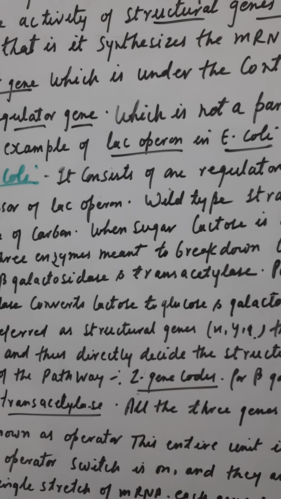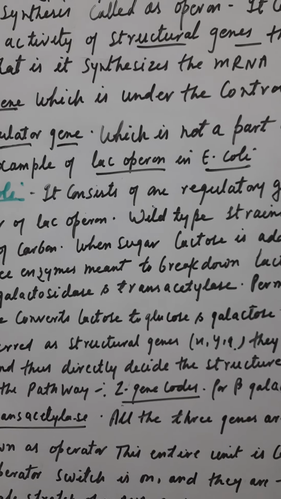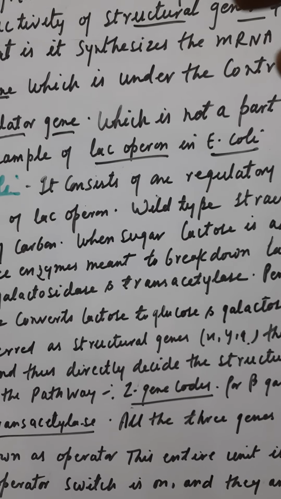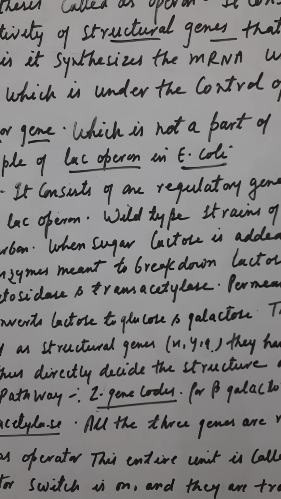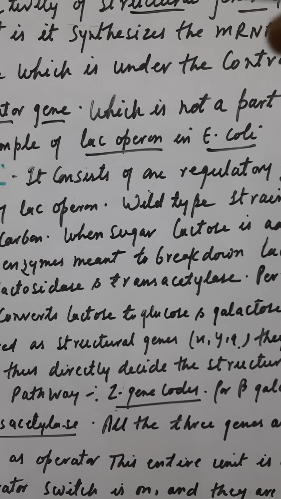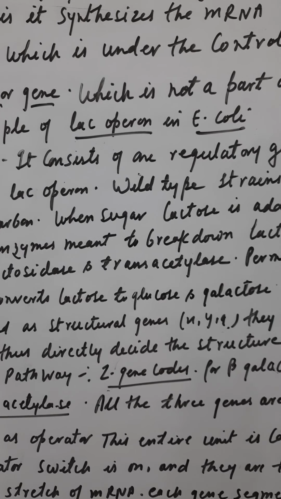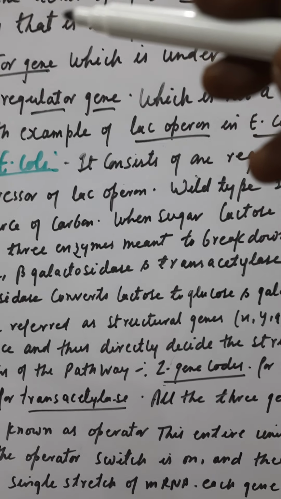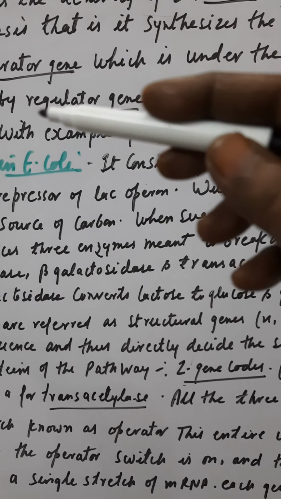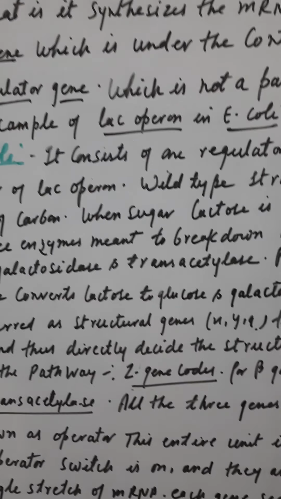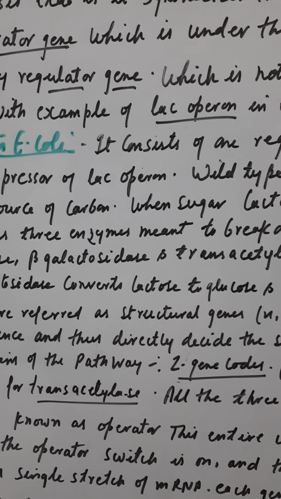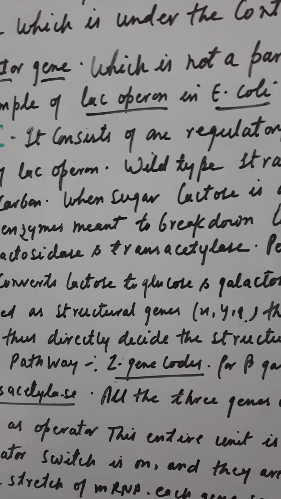So here you can see one thing after the other is coming. First of all, the unit of coordinated control of protein synthesis is called an operon. It consists of an operator gene which controls the activity of structural genes which are taking part in protein synthesis by synthesizing mRNA under the operational control of the operator gene, which is under the control of the repressor molecule synthesized by the regulator gene, and this is not part of the operon.